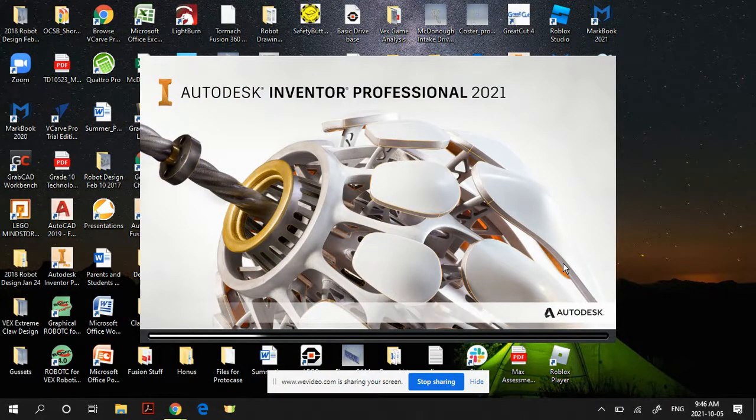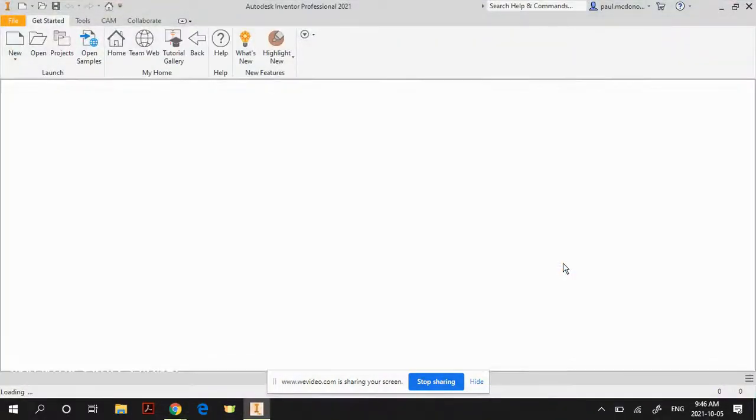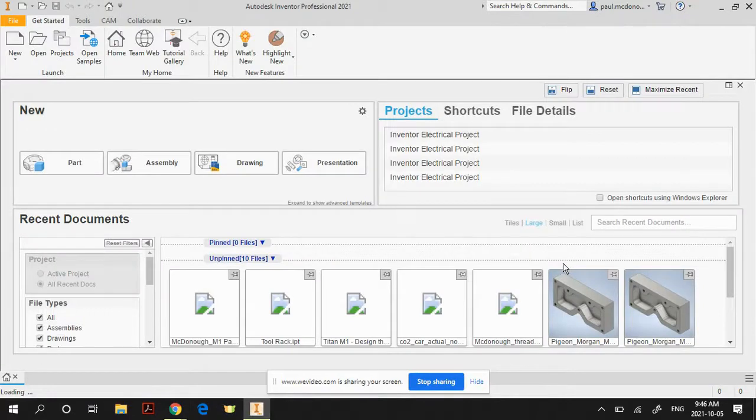When you launch Inventor, if it asks you for a license, there's going to be two options. One of them is going to say standalone license. The other one is going to say network license. Pick network license and walk through the information that it asks, okay? It shouldn't ask you to log in. It shouldn't ask you to do any of that. It should just ask for a network license. If you click on the network license, it should start up. If you have issues, please come and get me.